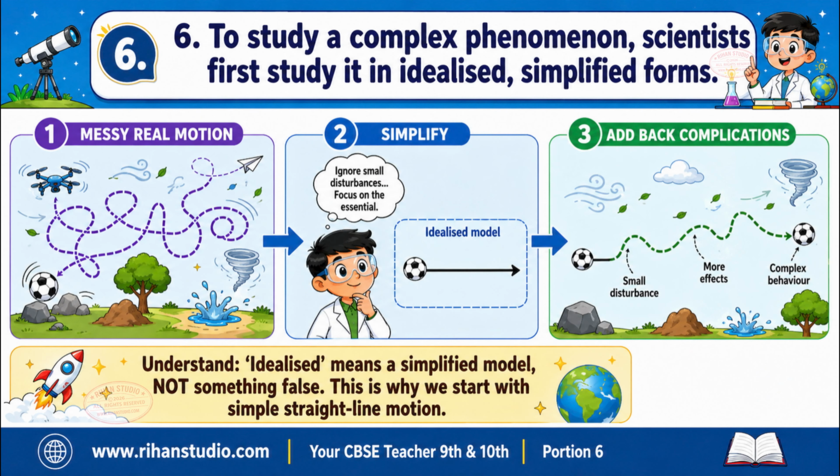To study a complex phenomenon, scientists first study it in idealized, simplified forms. This is the method of science, so remember it. Real motion is messy, so scientists first imagine a clean, simple version, ignoring small disturbances, solve that, and then slowly add back the complications. This is why we start with simple, straight-line motion. Understand, idealized means a simplified model, not something false.